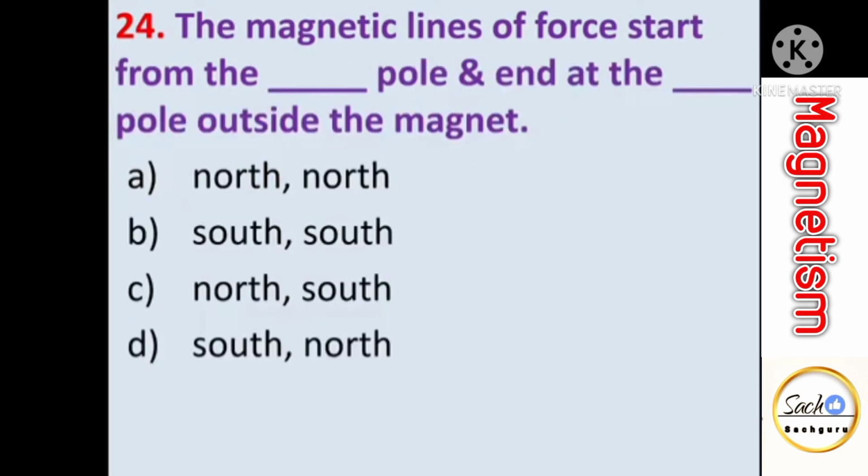The magnetic lines of force starts from dash dash poles and ends at dash dash pole outside the magnet. So starts from north pole and ends at south pole outside the magnet. So option will be north south.